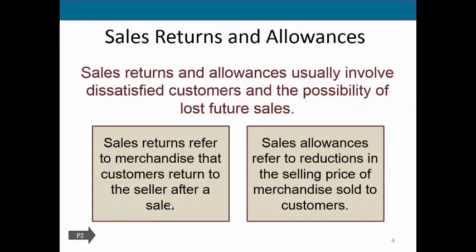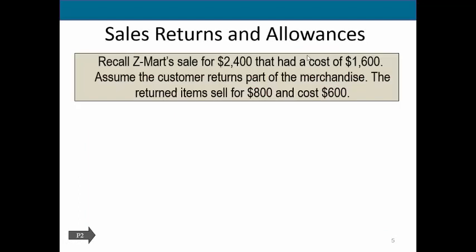So sales returns and allowances typically involve dissatisfied customers and the possibility of lost future sales. So in order to keep people happy, we will either accept a return or we will reduce the amount that they owe us, and that's an allowance. That's the same thing as what we were looking at before when we were the purchaser. We were unhappy for some reason.